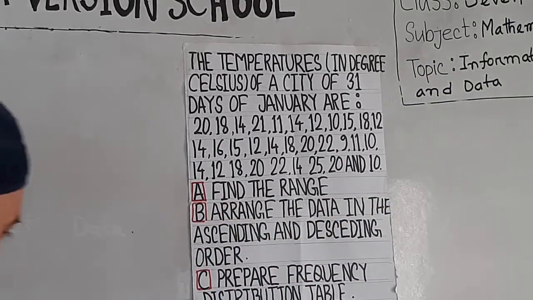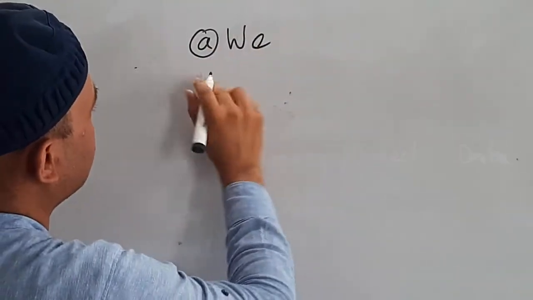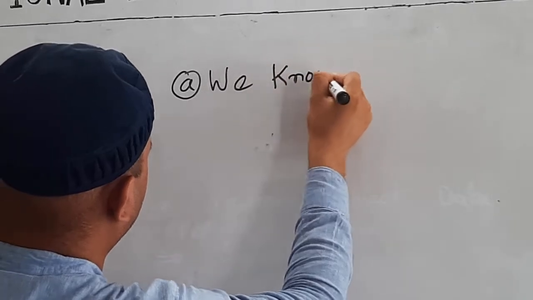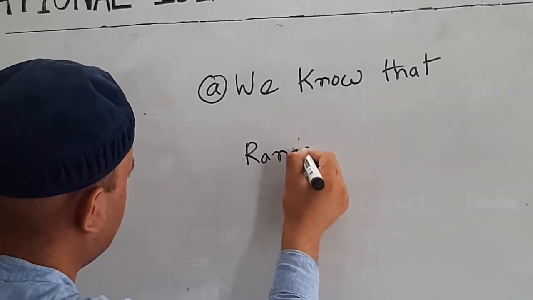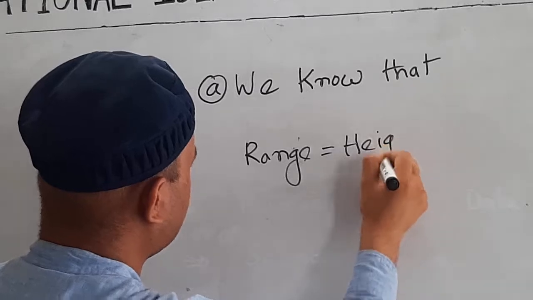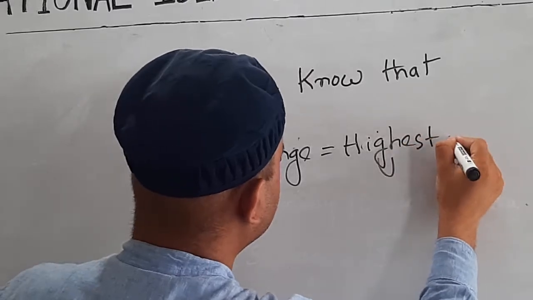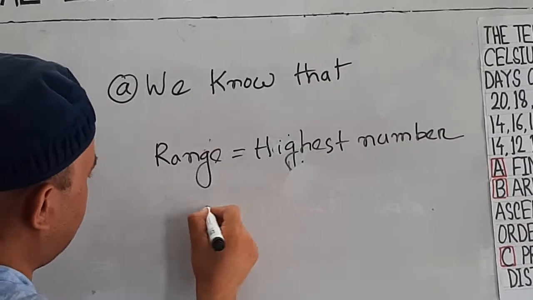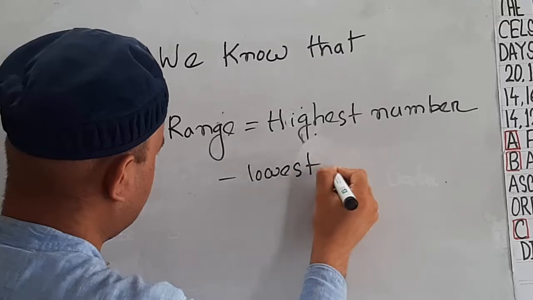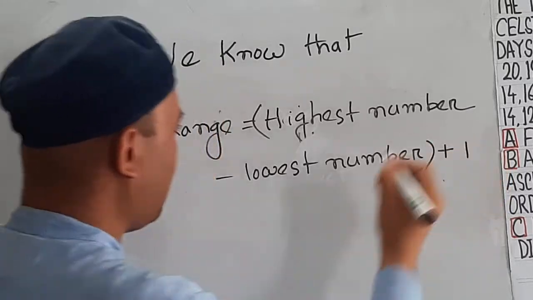Now, first of all, we have to find the range. We have already learned that the law of range is: range equals highest number minus lowest number plus 1.